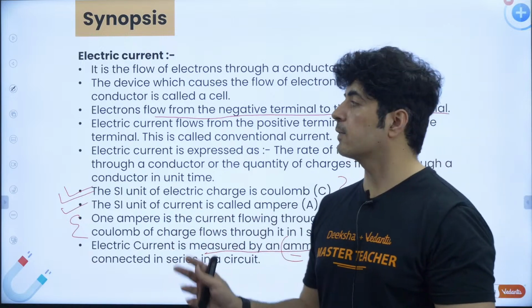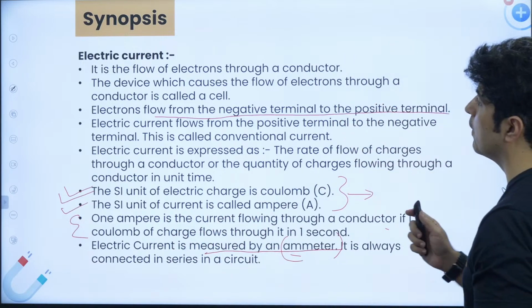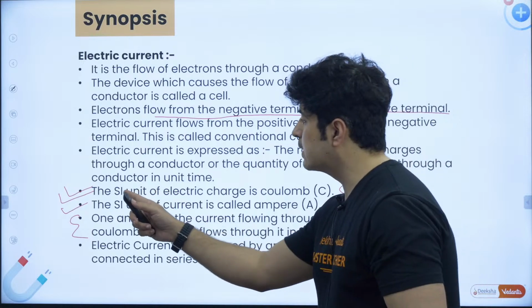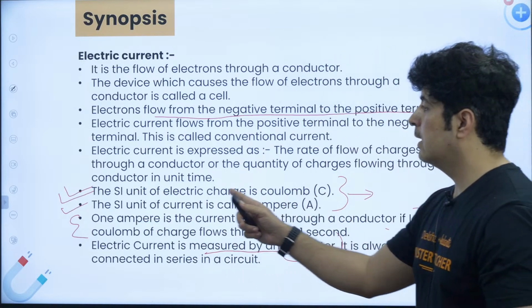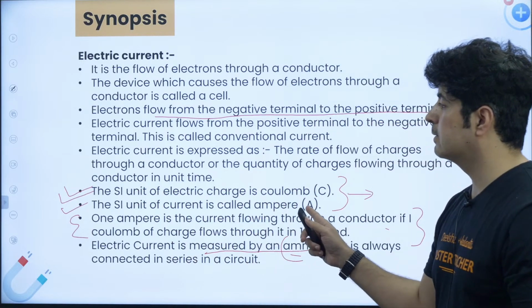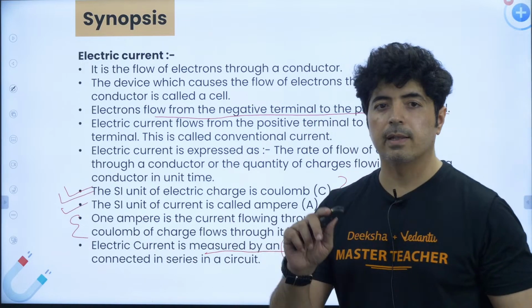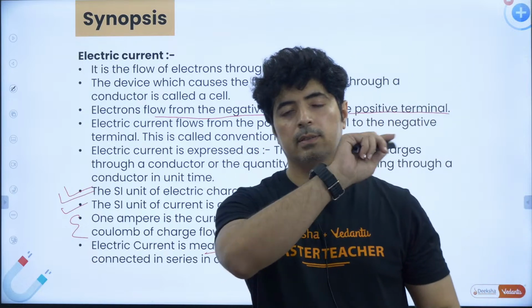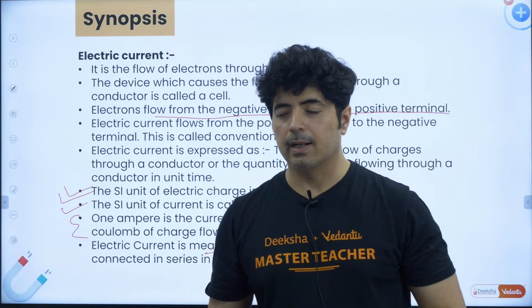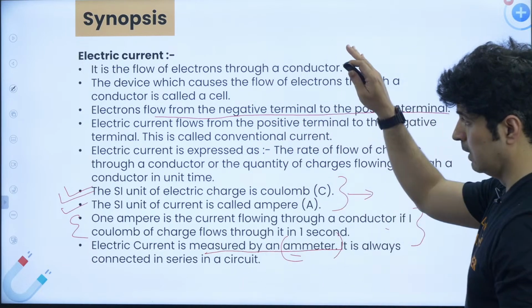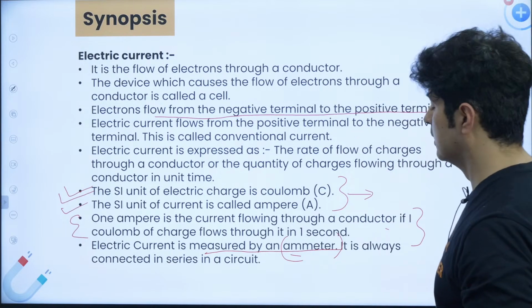So these are the pointers which are very important. Among them, the most important ones I just told you: SI unit of electric charge, SI unit of current, and the definition of 1 ampere. The direction of current is opposite to the direction of electron flow. These are the takeaways from this particular topic.